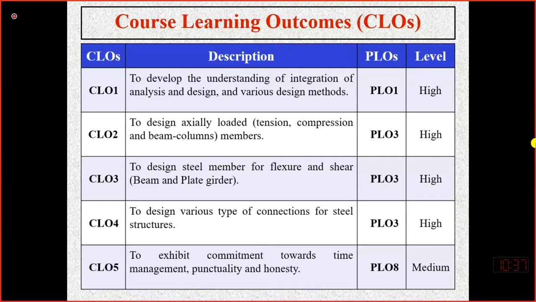Because the length of the member is very large compared to the cross section. Further, if line elements are subjected to axial force, meaning the forces are parallel to the length of the member, then these line elements are referred to as columns. These axially loaded members may be subjected to compression, or they may be subjected to tensile loading.